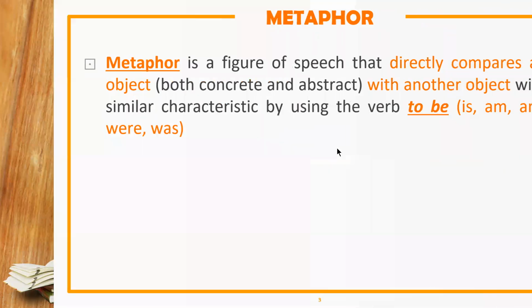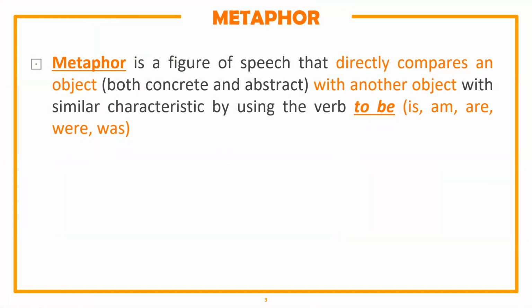Now let's begin to explain the first figure of speech in this video, which is metaphor. In simple terms, metaphor is a type of figure of speech that makes a direct comparison by using to be, such as is, am, are, were, was. However, in the assignment, some of you only used the to be, but did not really make a comparison of two different objects that have the same characteristic. So because of that, perhaps some of your uses of figure of speech in the poem are incorrect.